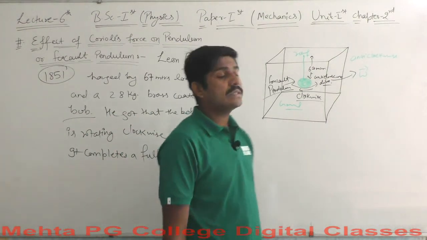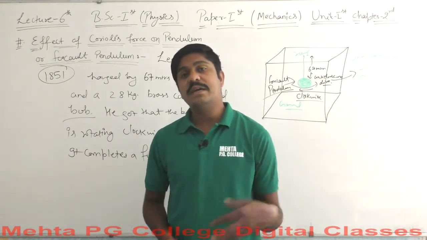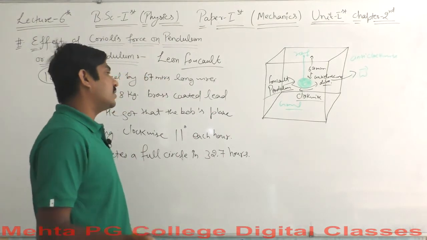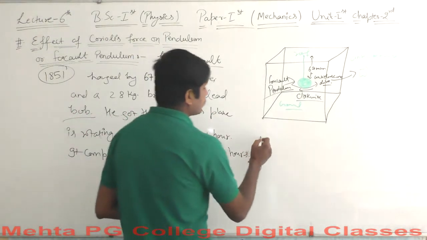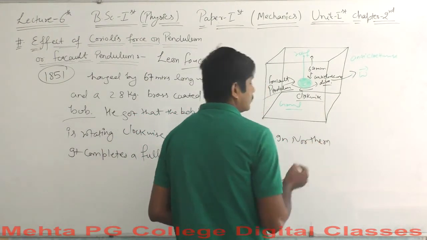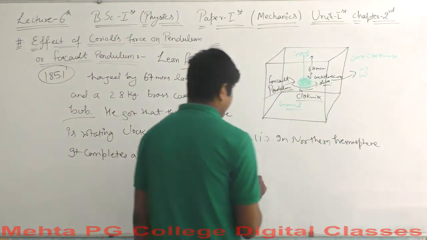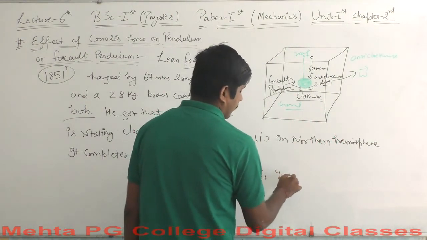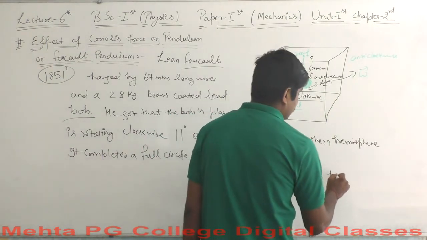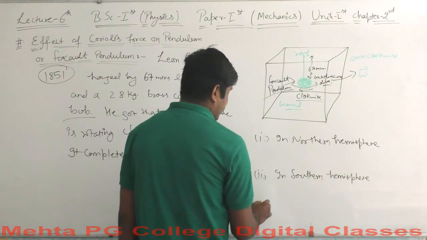Well, this is for the northern hemisphere, and we had some cases for the Coriolis force. If you remember, the cases were at the northern hemisphere, in the southern hemisphere, and at the equator. So the same thing will happen to the Foucault pendulum. We will consider all these three cases. Let's say first case for the northern hemisphere, and in southern hemisphere, and number 3 at equator.